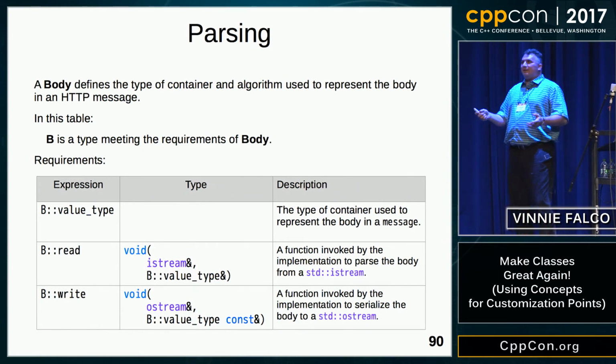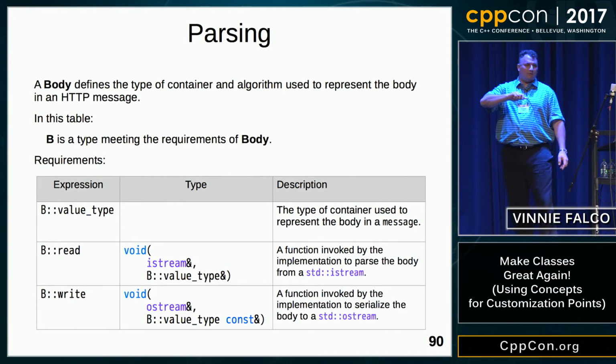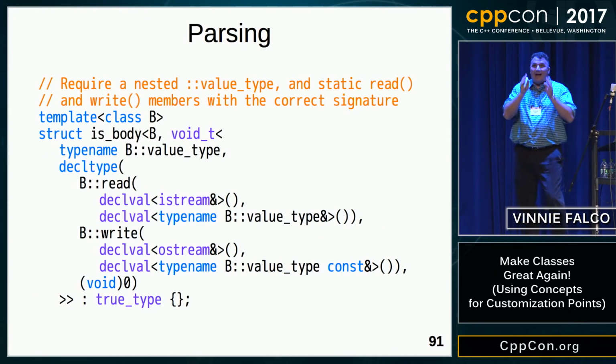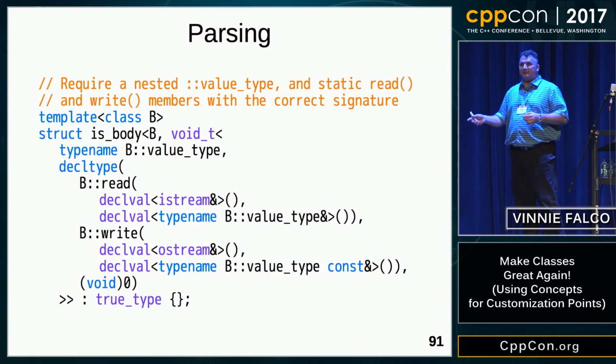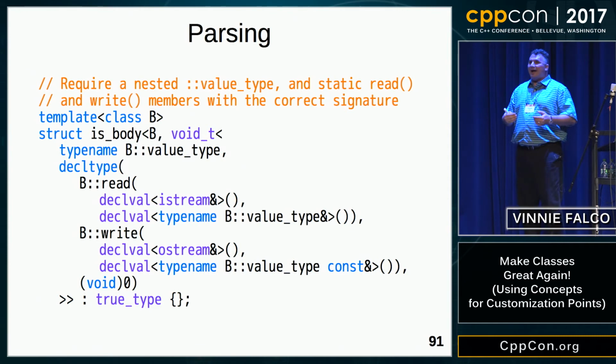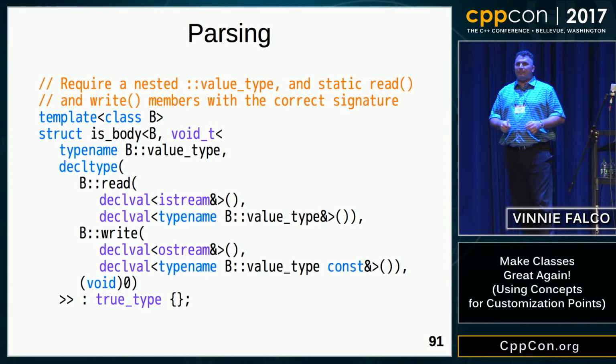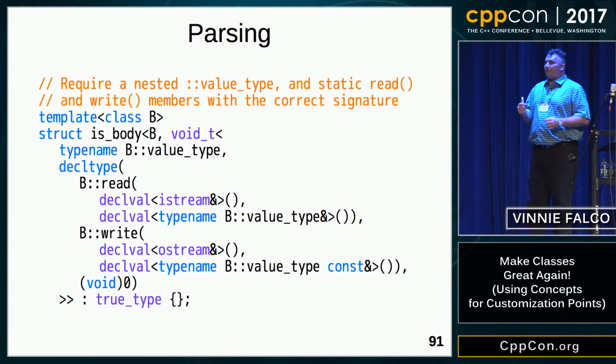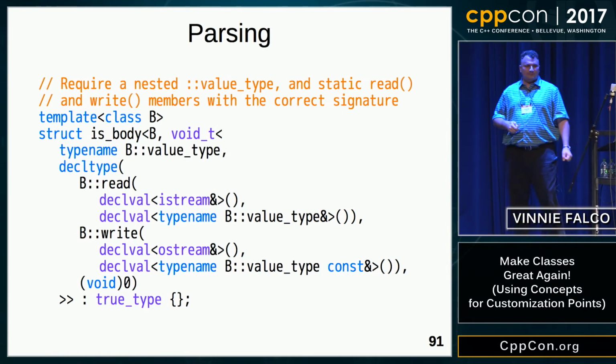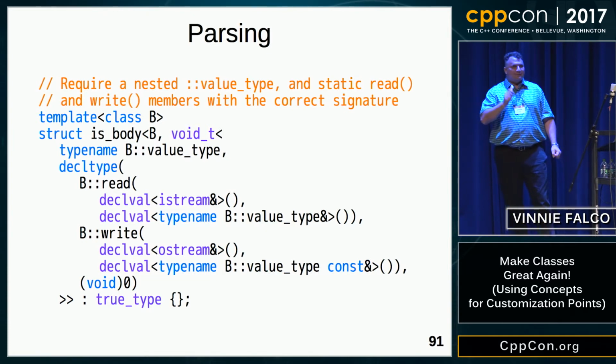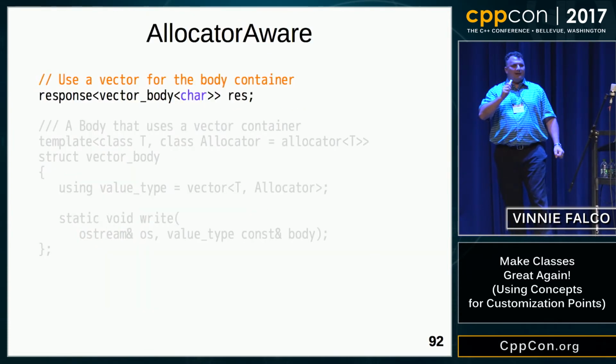But now that we've added to the valid expressions, we need to inform the compiler. So we go back to our meta function, and then we just add another item in the comma-separated list. So you can see that this is extensible. As you add more requirements, you just put them into the trait, or you put them into the rows for your valid expressions table. You just need to be diligent and orderly about making sure that your concept is well specified.